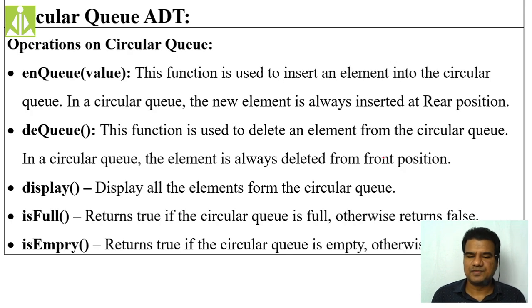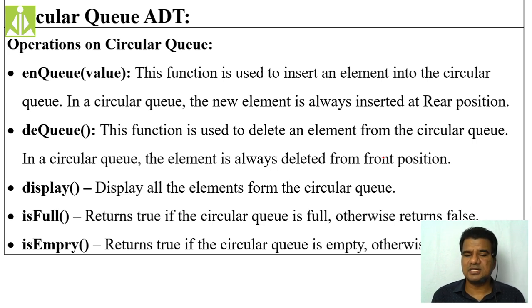Then the circular queue ADT. NQ will add a new item to the rear end of the queue if the queue is not full. If the queue is not full, this NQ function will add a new element to the rear end of the queue. DQ, if the queue is not empty, will remove an element from the front end of the queue. The DQ operation is always performed at the front end of the queue, provided your queue has elements and is not empty. And when you are performing NQ, your queue should not be full. Then we have display.